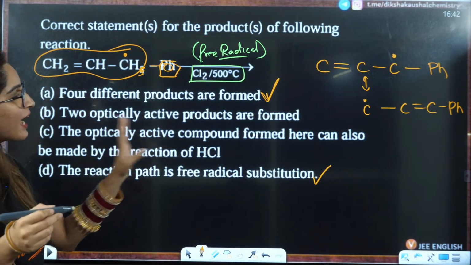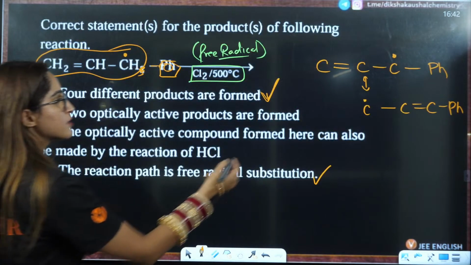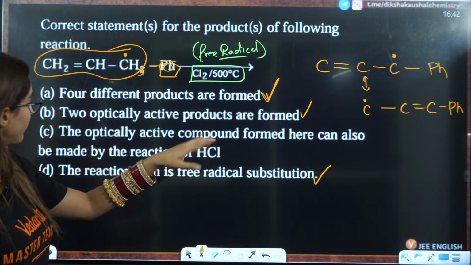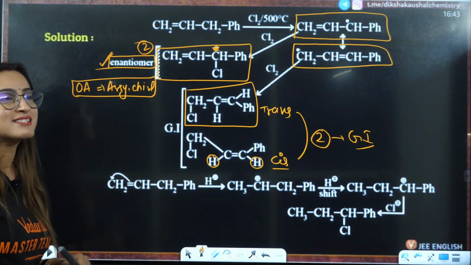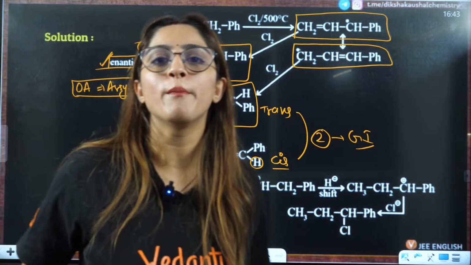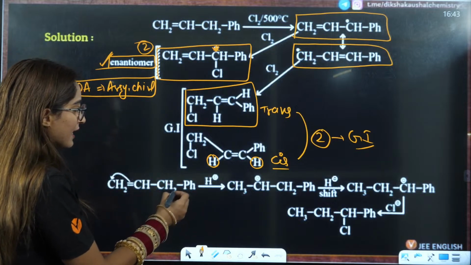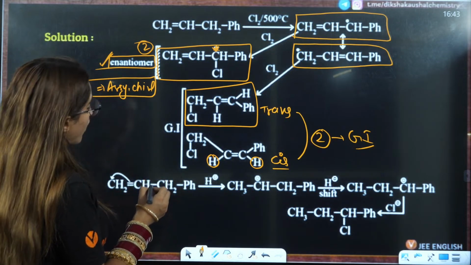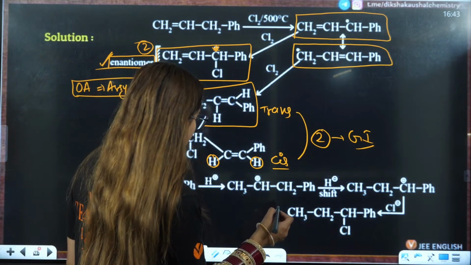2 optically active compounds, yes, you have 2 optically active compounds formed here. That is also correct. The optically active compound formed here can also be made by the reaction of HCl. So now HCl means you have to form a carbocation here, right? So the carbocation can be formed here. We know that this bond will break here. Wait a minute. This is where we have that.